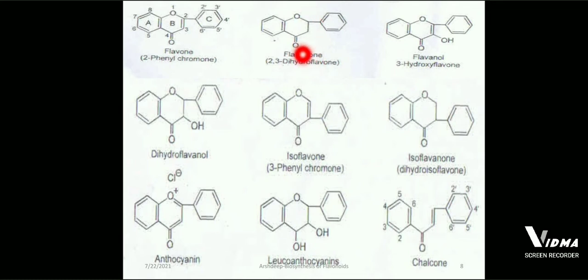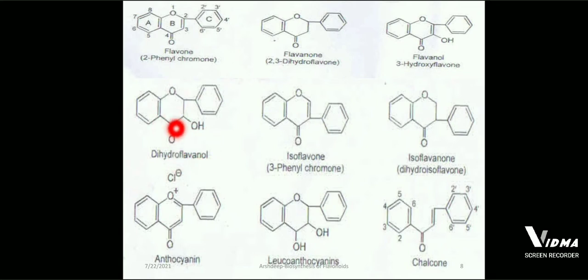And in the next structure you have flavanol, that is the alcohol group is present at the position number 3. Like it's 1, 2, 3. 3 position containing OH group. 3-hydroxyflavone is its name. After that we have dihydroflavonol. Dihydro means the double bond is not there. The double bond is removed, the OH group is attached. Dihydroflavonol: the alcohol is there, the ol group is there, but one double bond has been removed.